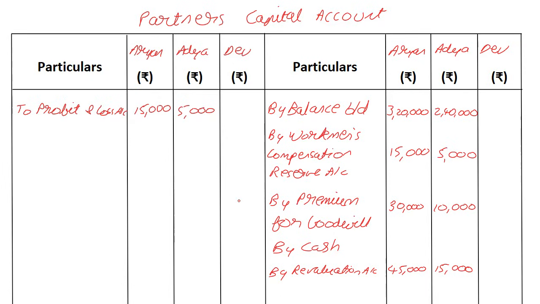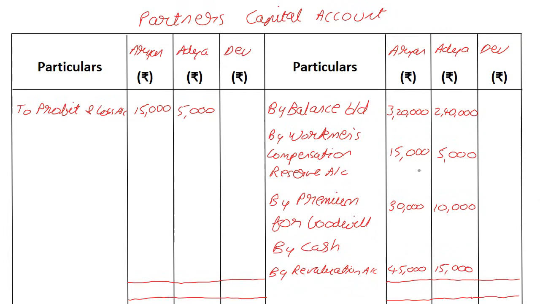Just the last part is remaining, and that is to decide how much the incoming partner will bring. And for that, we need to find out the balancing figure for the old partners, the original partners. We can find that by taking the total of the heavier side of the ledger of the partners' capital account and writing it on both the sides. Let me just draw it across the board for everybody once and for all. And this should be in line.